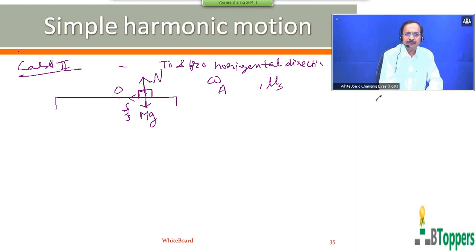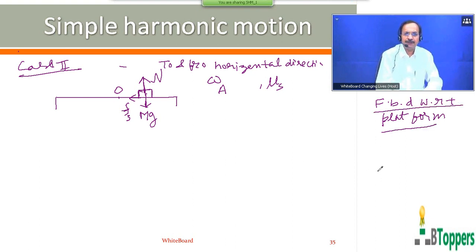Suppose you want to draw the free body diagram for the block with respect to the platform. On the right hand side, I am drawing the free body diagram for the block with respect to the accelerated frame of reference fixed to the platform. The platform is oscillating left and right horizontally with an angular frequency omega and displacement amplitude capital A.